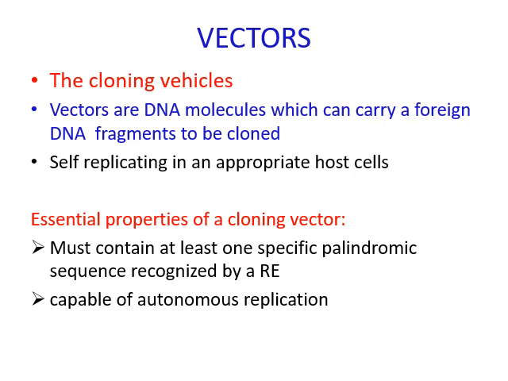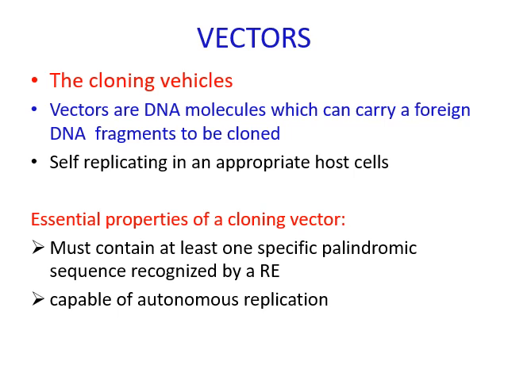What are the essential properties of a cloning vector? It must contain at least one specific palindromic sequence recognized by the restriction endonuclease. As I already said, restriction endonuclease usually cuts the double-stranded DNA molecule at a specific palindromic sequence, whether it is the DNA to be cut or the vector to be cut.